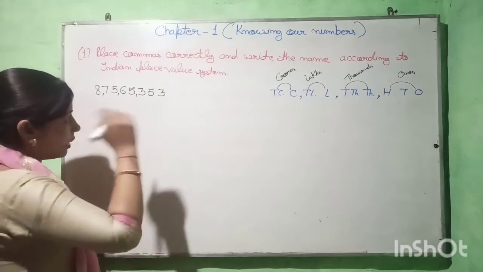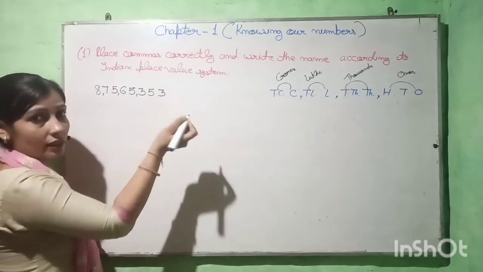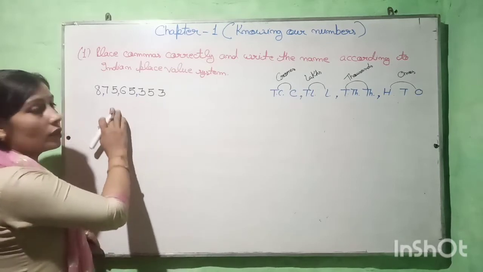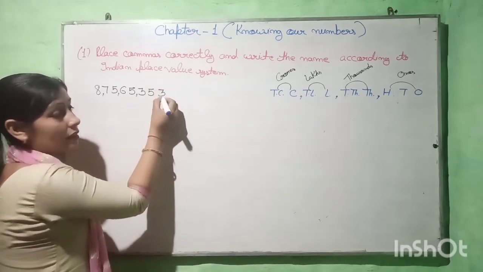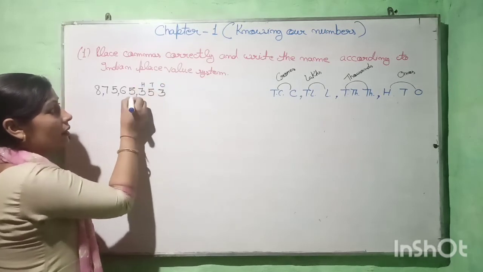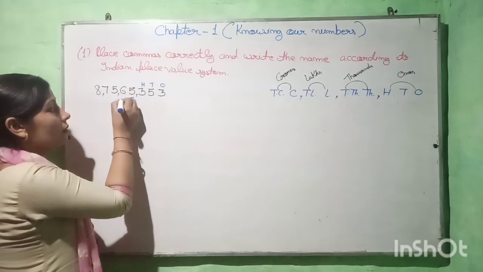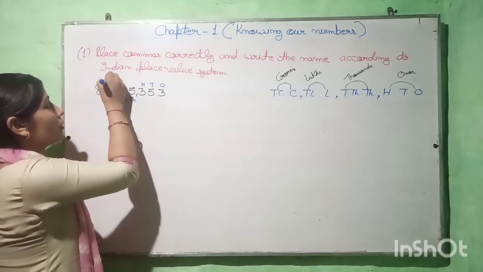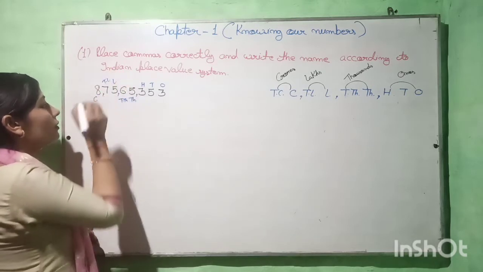Now when we write the name of any number, first put the commas and write the places also: ones, tens, hundred, thousand, 10,000, lakh, 10 lakh, and crore.